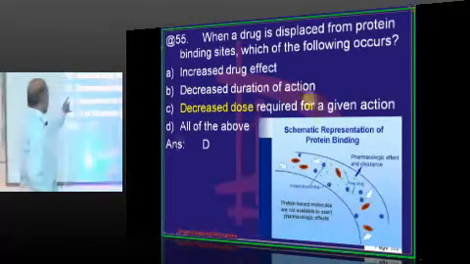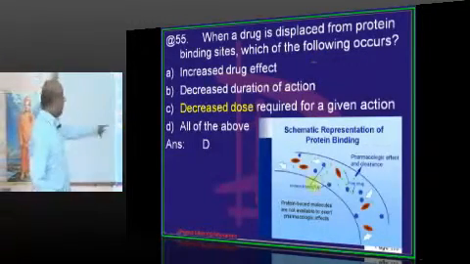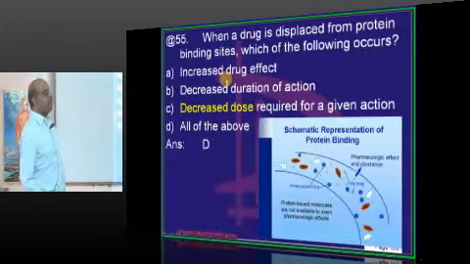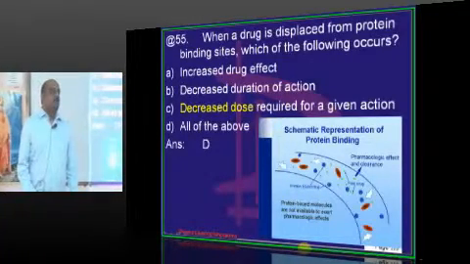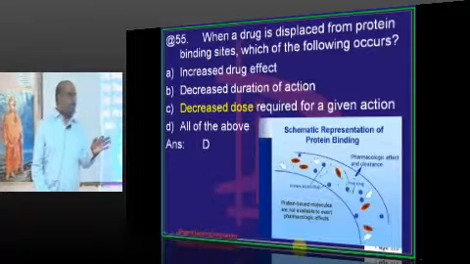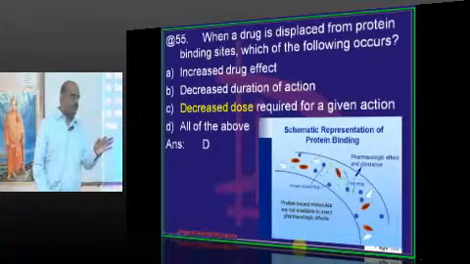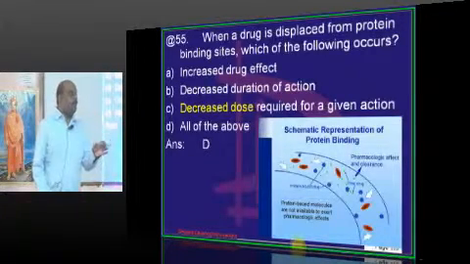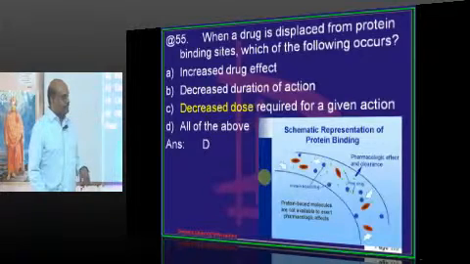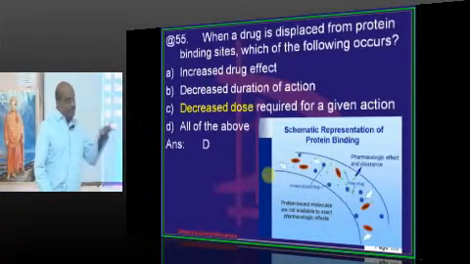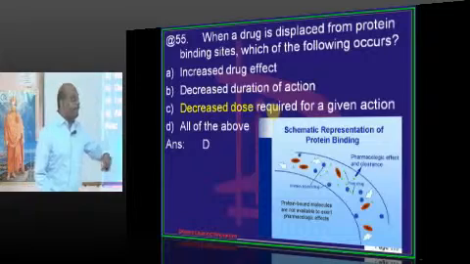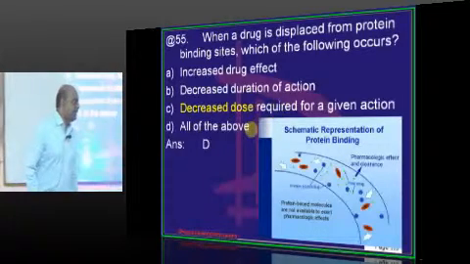Whenever a drug is displaced from its protein binding, what effect will it have? Every drug binds with albumin, doctor. But sometimes you take some other drug. That second drug which you took has more affinity for protein binding than the first drug.